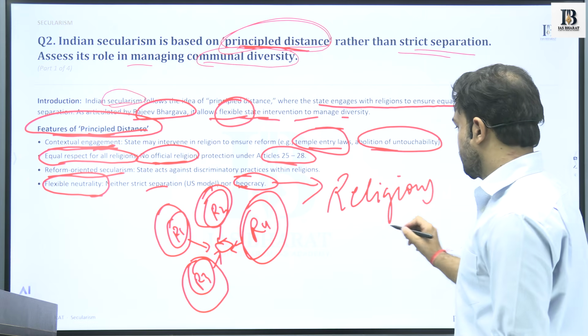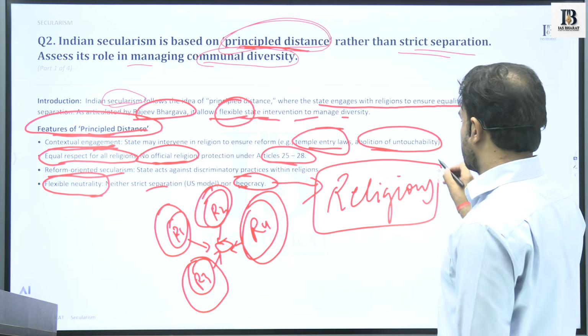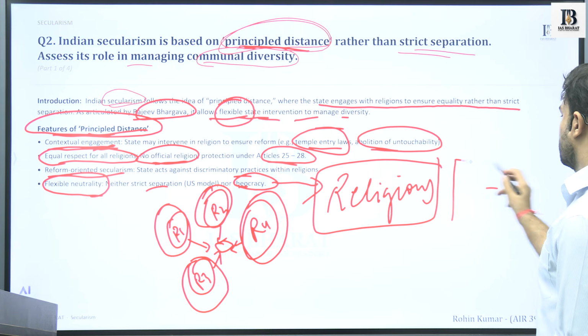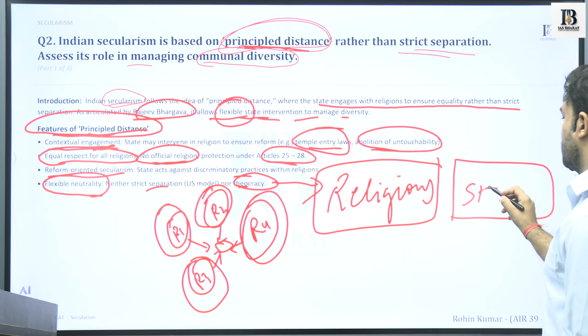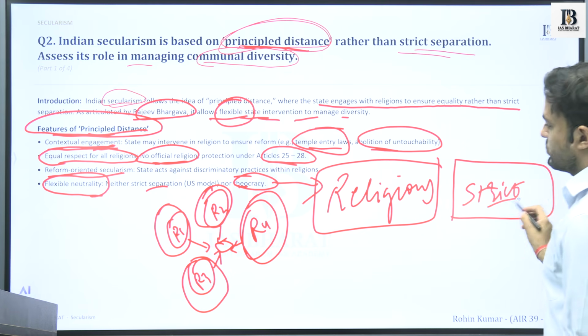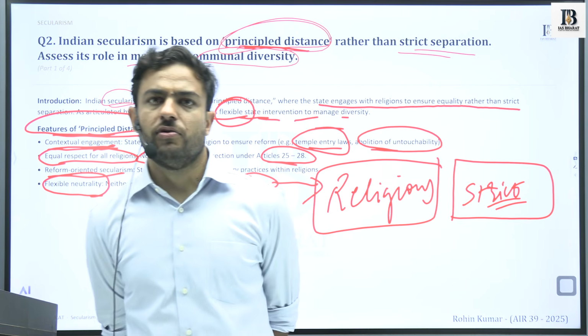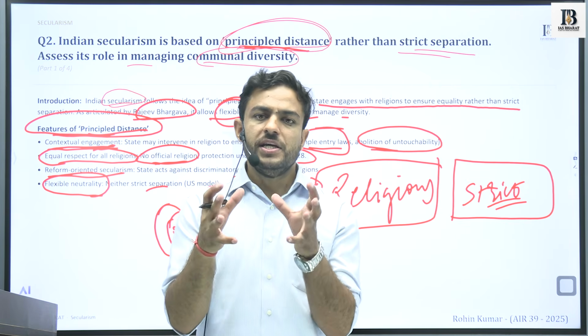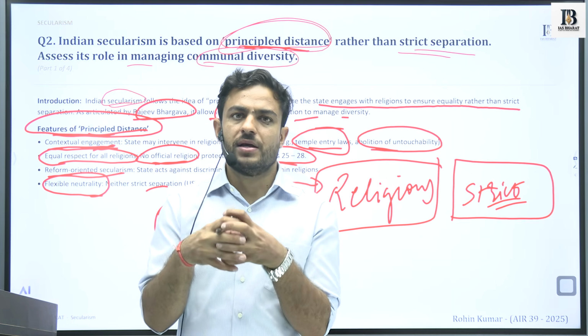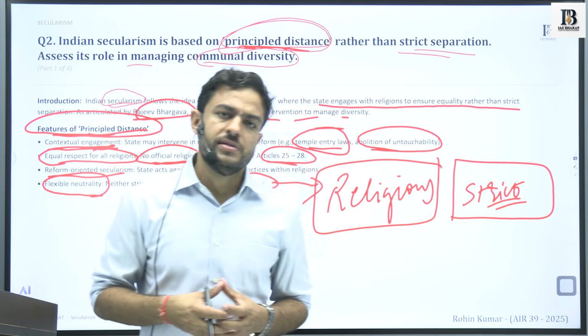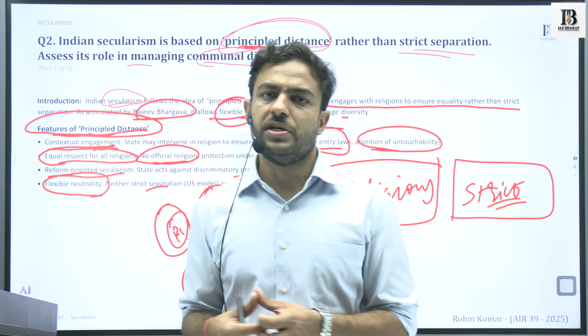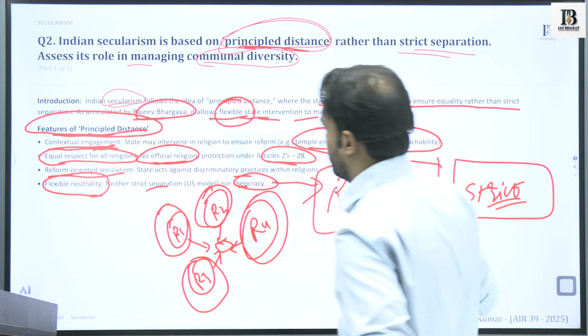This is that religion is running the state. Second is that there is a strict separation. So India follows neither of them. We have already discussed this in great detail, that India follows neither of them. It sees certain elements coming together from both these things, that religion and state are having an impact on each one of them.